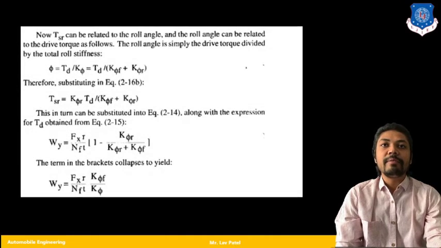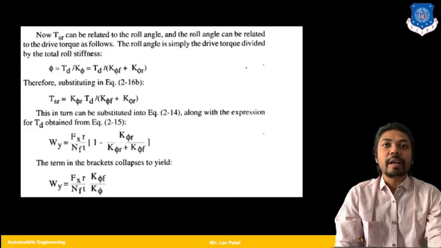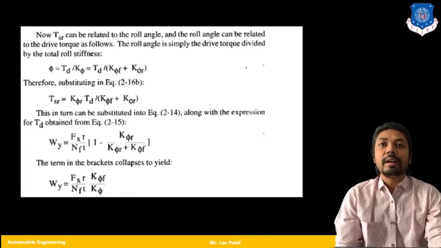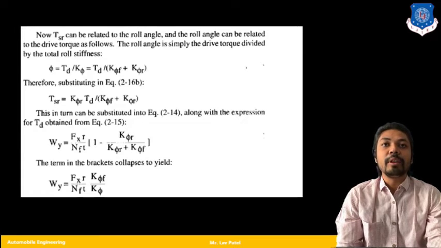Now moving further, TSR can be related to the roll angle, and the roll angle can be related to the drive torque as follows. Here we are trying to derive our equation depending on the individual parameters, the roll angle and TSR.